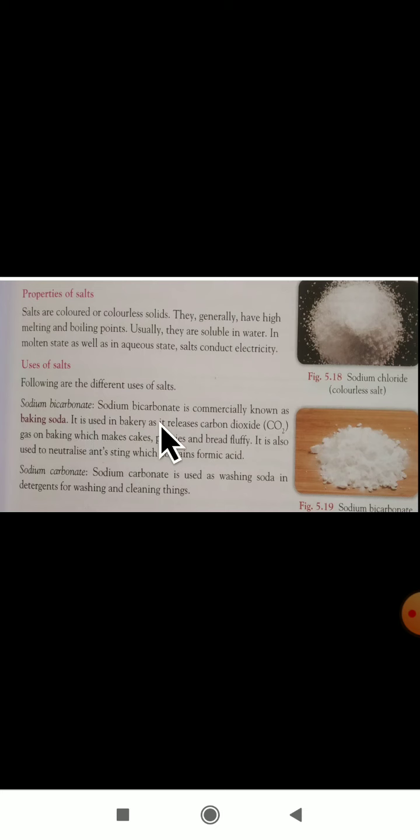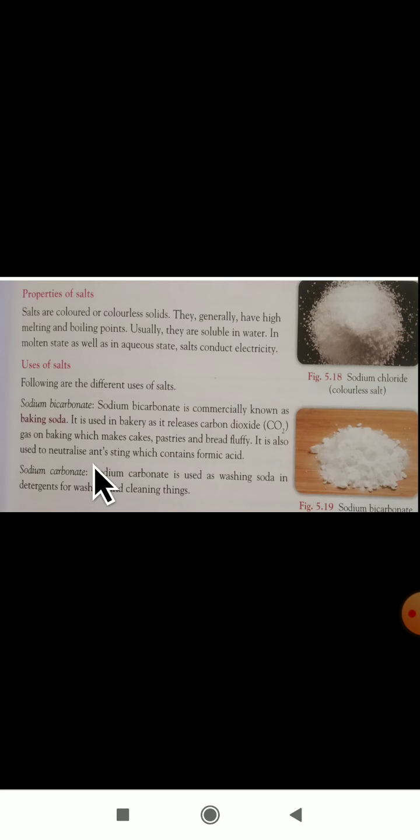Sodium bicarbonate is commercially known as baking soda. We all use baking soda. In a bakery also they use baking soda, as it releases carbon dioxide gas on baking, which makes cakes, pastries and bread fluffy. Why will the cakes and breads be fluffy? Because by putting that baking soda it makes them fluffy.